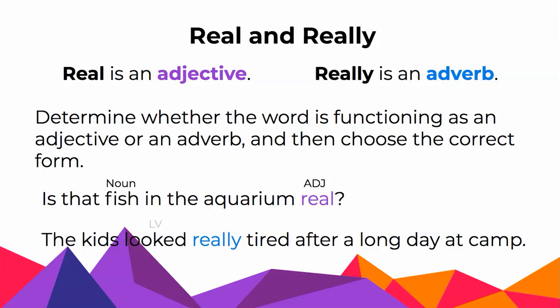It's setting up a description. Looked is a linking verb, which makes tired a predicate adjective. What does that make really, if really describes tired? Since really describes an adjective, it's an adverb, because remember, adverbs don't just describe verbs, they also describe adjectives and other adverbs.